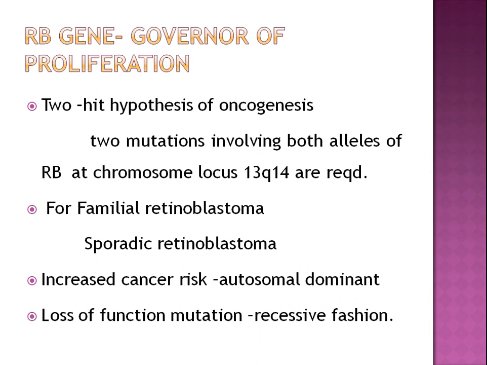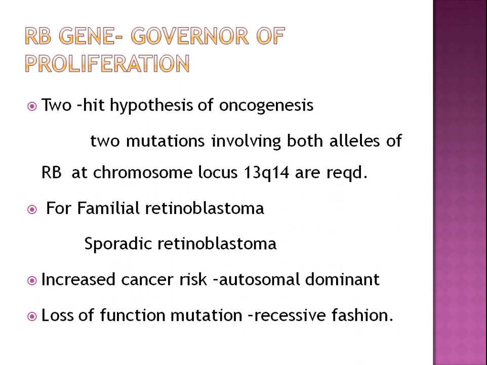Because such a second hit seems to be virtually inevitable in a small fraction of retinoblasts, most individuals inheriting a germ-line defect in one retinoblastoma allele develop unilateral or bilateral retinoblastoma, and the disease is inherited as an autosomal dominant trait.